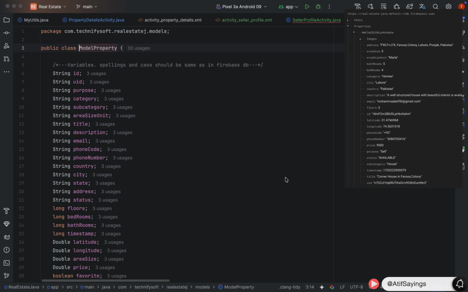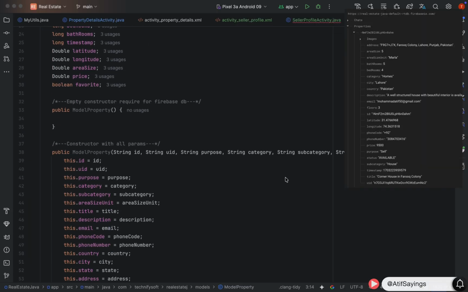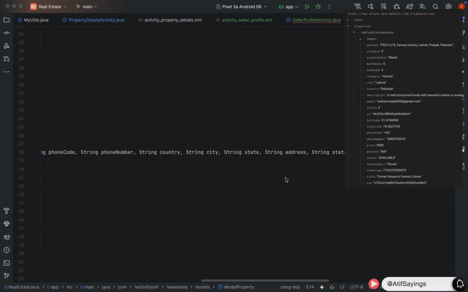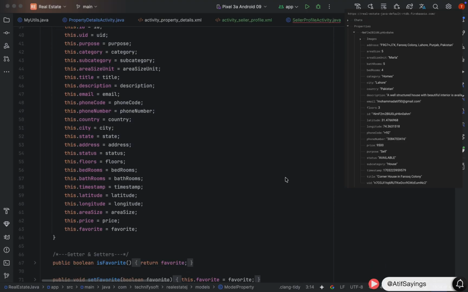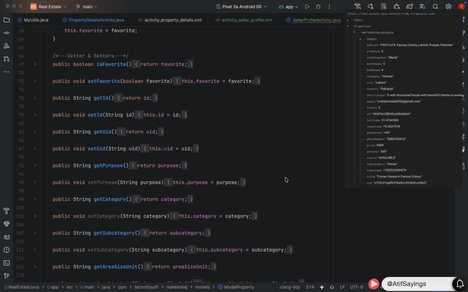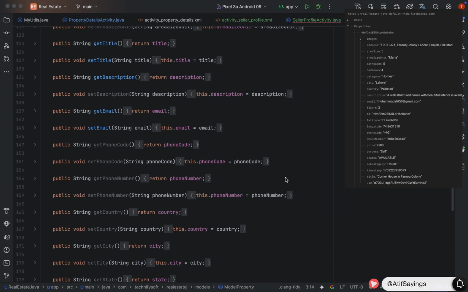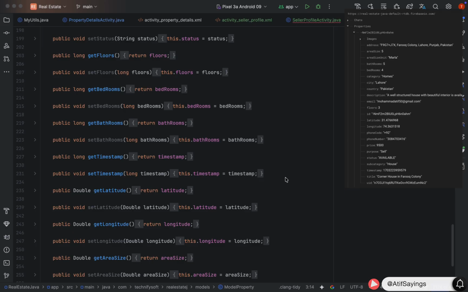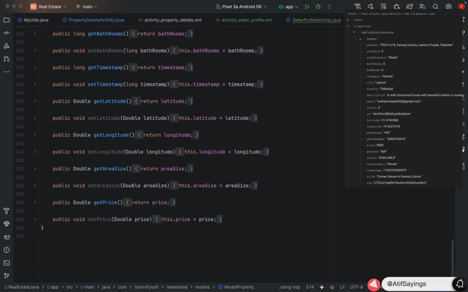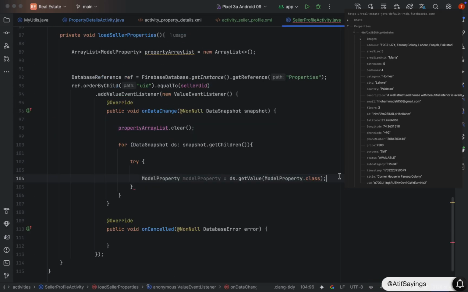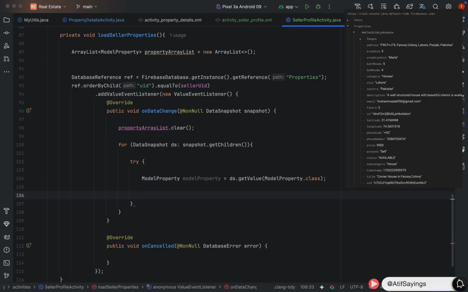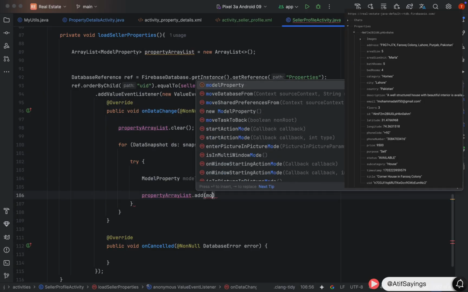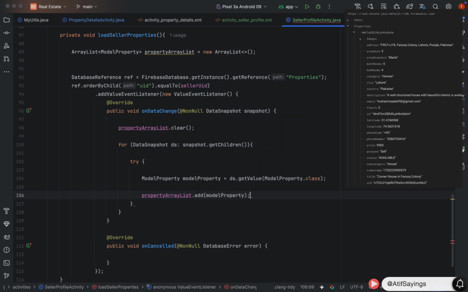ModelProperty is a class that contains variables same as in Firebase Realtime Database. It should have an empty constructor, and variable names and their data types should be same as in Firebase Realtime Database. Otherwise, this will cause exception. We have already created this class in one of previous videos. Now we will add that instance of the ModelProperty in the array list. propertyArrayList.add(modelProperty).